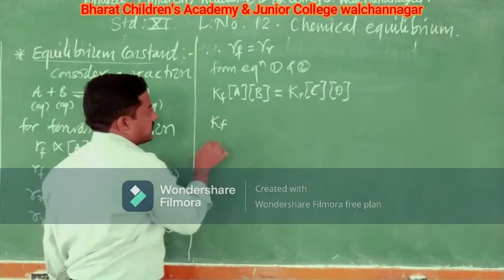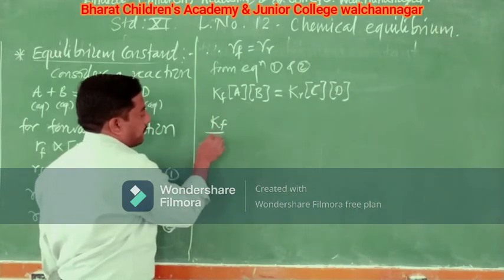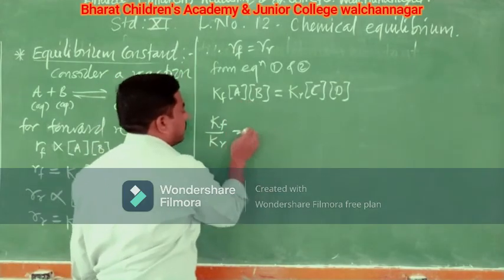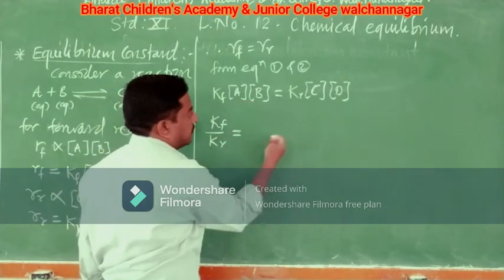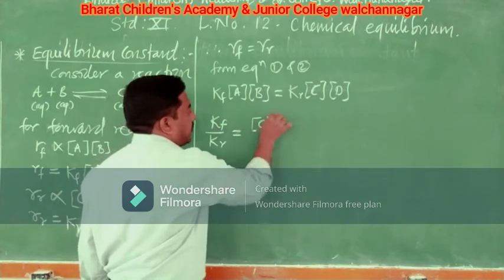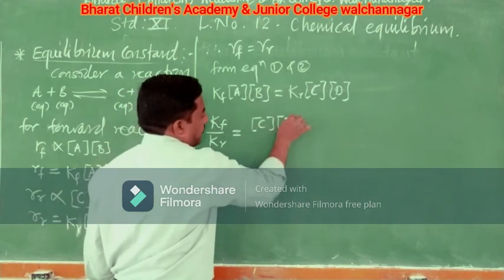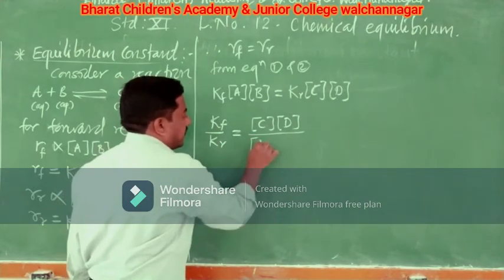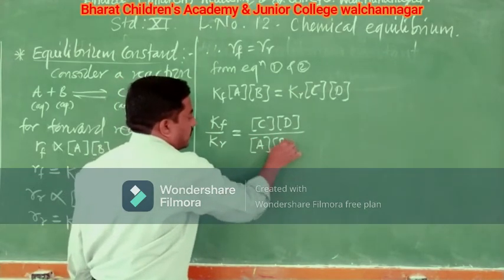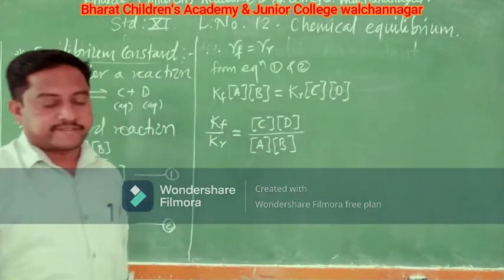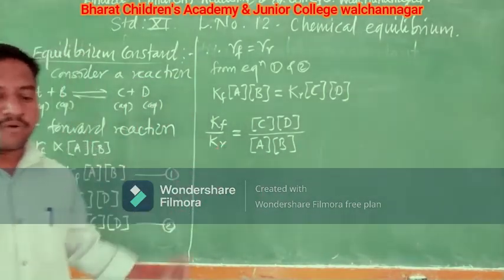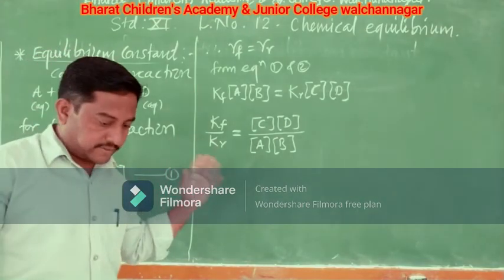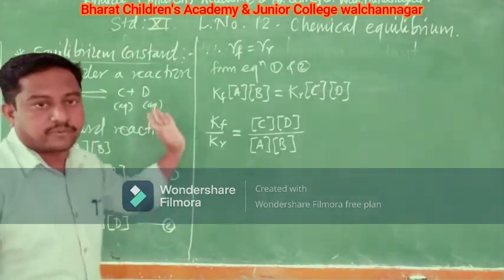Therefore, it becomes Kf upon Kr equals the concentration of C into concentration of D, divided by the concentration of A into the molar concentration of B. This is how the equation will be modified, and that's the relation from equations 1 and 2.